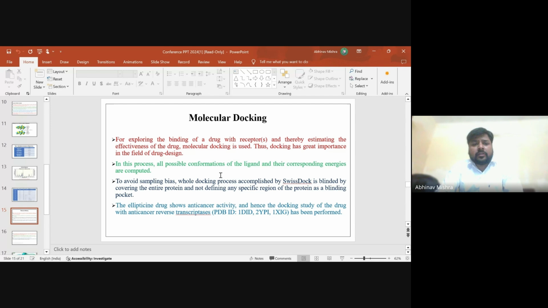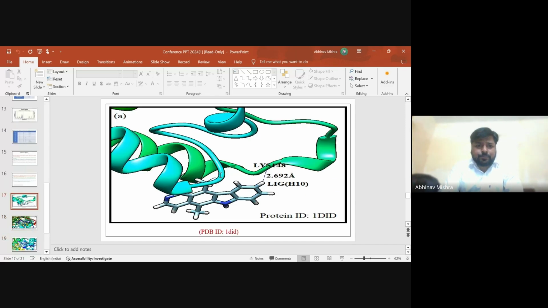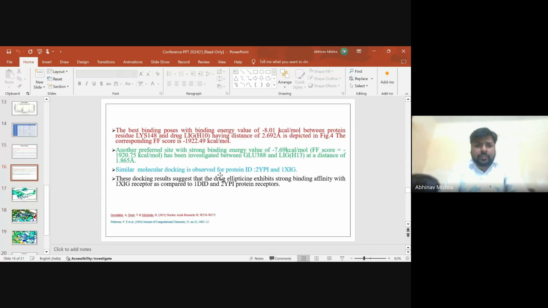Okay, sir. The Ellipticine drug shows anti-cancer activity, and hence a docking study of the drug with the reverse transcriptase protein receptors with PDB IDs 1DID, 2IPI and 1XIG has been performed. This is the best binding pose, with a binding energy value of minus 8.01 kilocalorie per mole between the protein residue LYS 148 and the drug LIG 1S10, having a distance of 2.692 angstrom, depicted in figure 4.